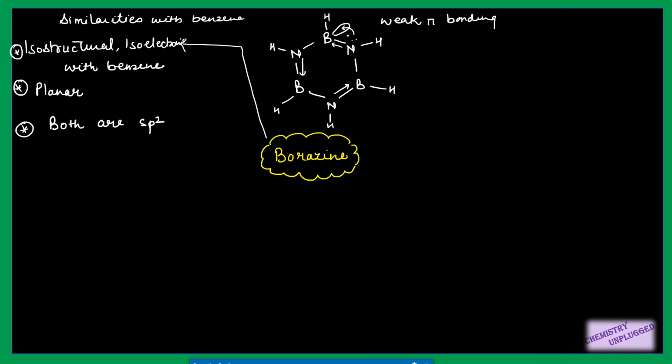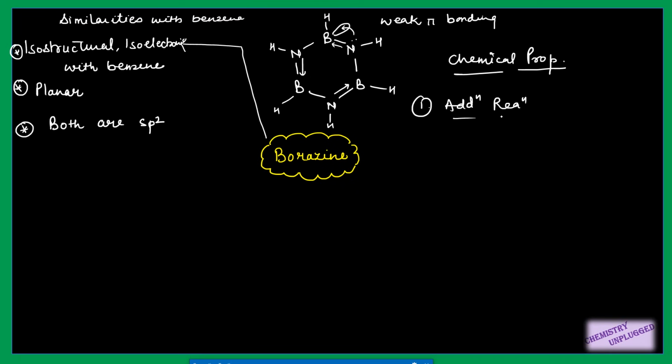And nitrogen, because it has higher electronegativity than boron, has almost all the electron density located over it. While in benzene the electron density is completely delocalized, in borazine it is not delocalized completely. This difference leads to the difference in the chemical properties of borazine and benzene. Their chemical properties are entirely different.